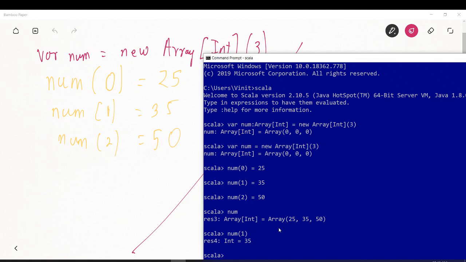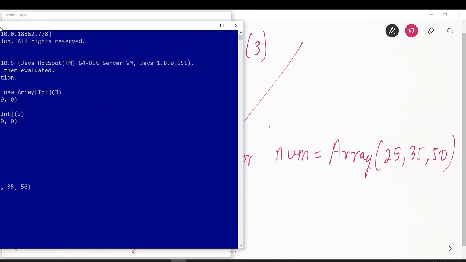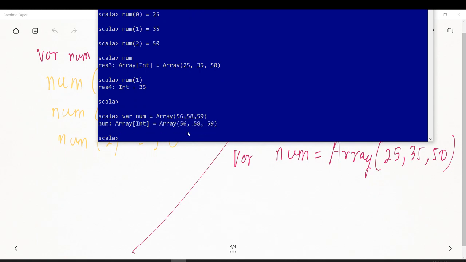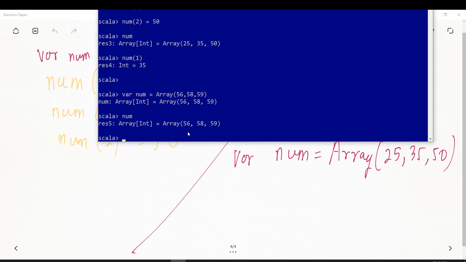Also, let's say you want to define an array directly, you can define it directly without doing a new, right? That's shown over here. So what we have done is, num is equal to array of simply 56, 58, 59, whatever, right? And I can see that num, so it created an array of 3 elements.